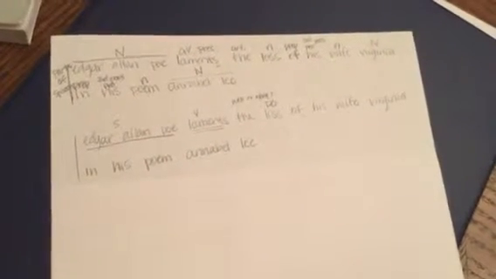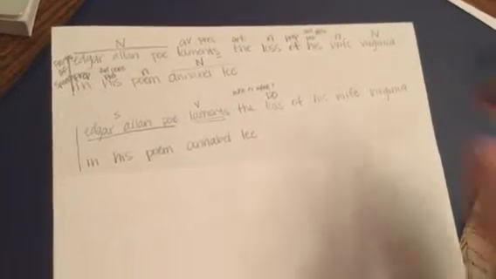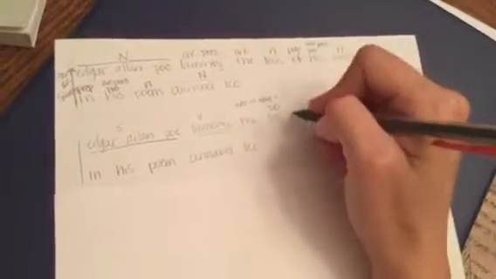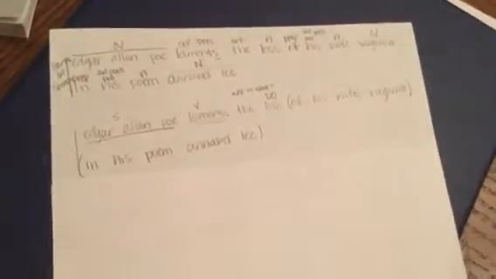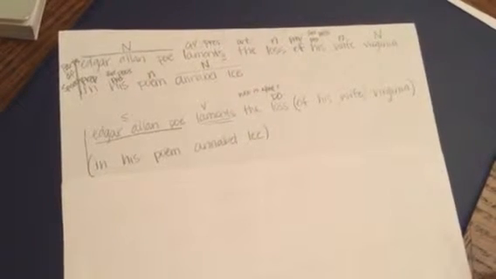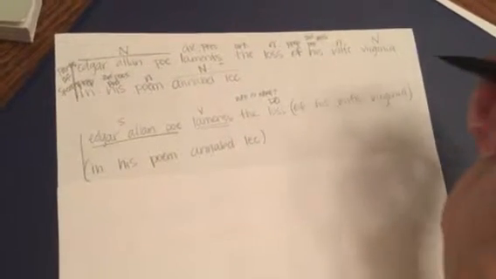Then we need to mark any phrases we might have. We noted up here that we have two prepositions, so we have two prepositional phrases. Of his wife... I put that too early, that actually includes Virginia in that. Of his wife, Virginia, and in his poem Annabel Lee. Both of those are prepositional phrases.